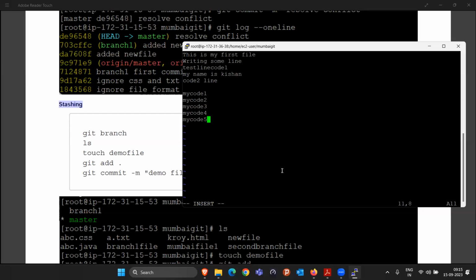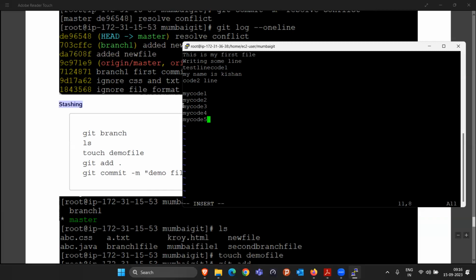My manager is asking me that there are some changes we have to do, maybe in another file or maybe in this file only. There is some bug that came on a priority basis. So now the question is, I have written this 5 lines of code. Will I delete this to do all other work, or what should I do? If I keep this, I cannot commit anything because this changed code is not correct, right? If this code is uploaded to GitHub, it is going to create a problem.